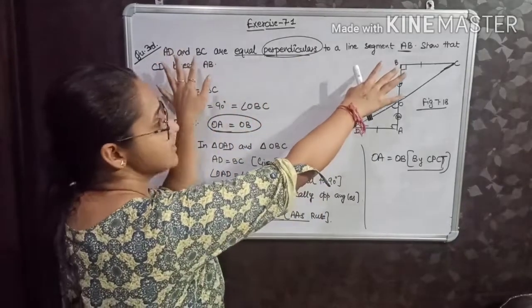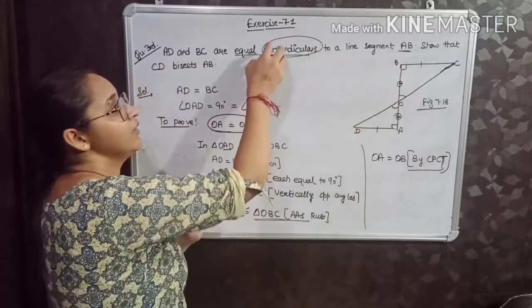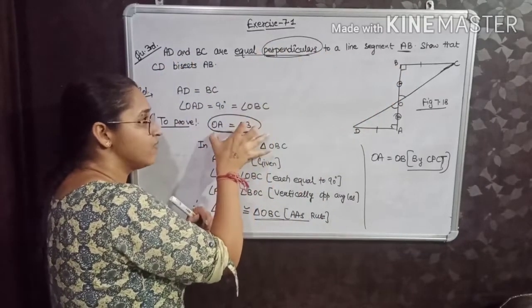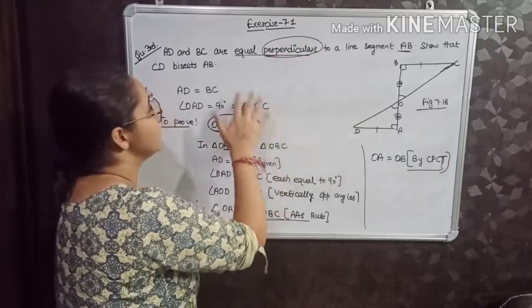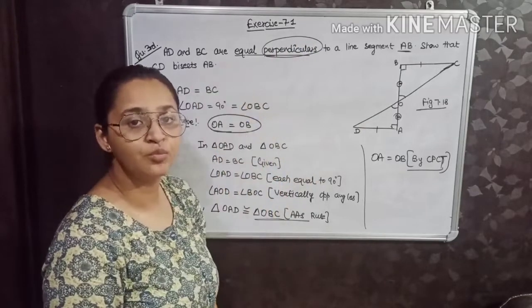So in the third question, see, nothing was difficult, you just have to understand what is given. From these statements, if you are able to derive and conclude what is given, then you can easily prove what is to be proved.